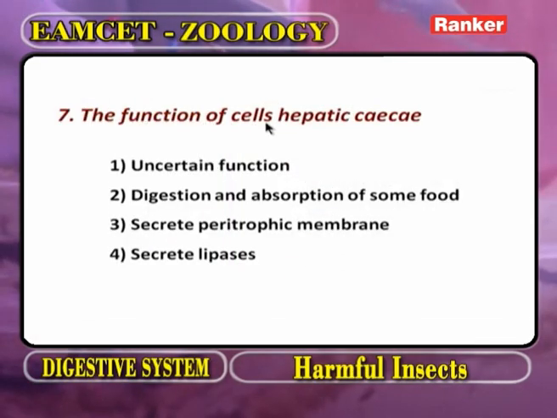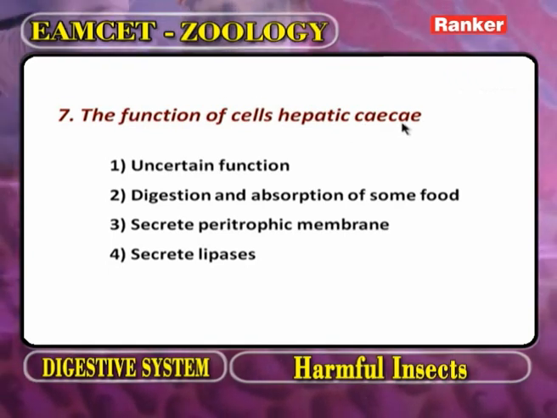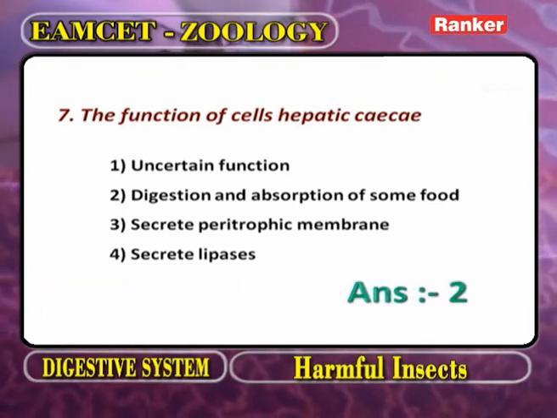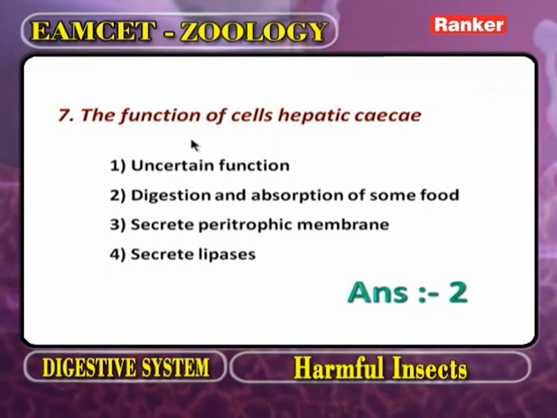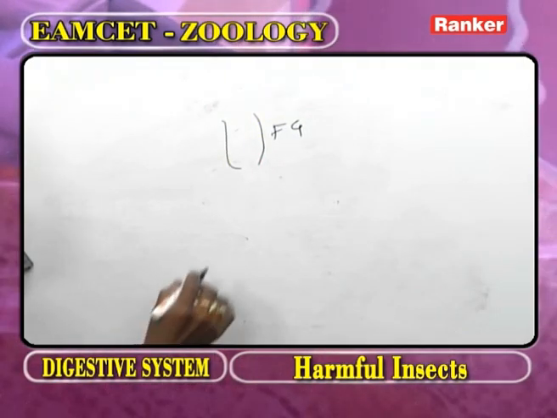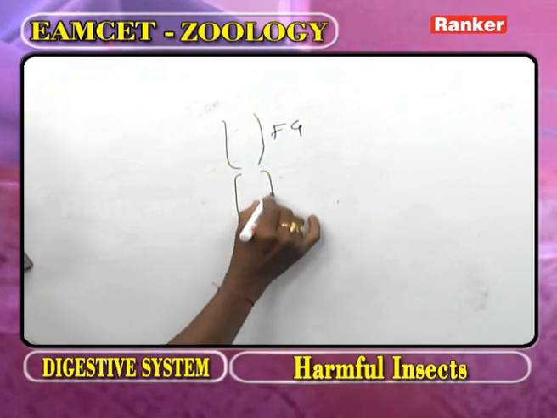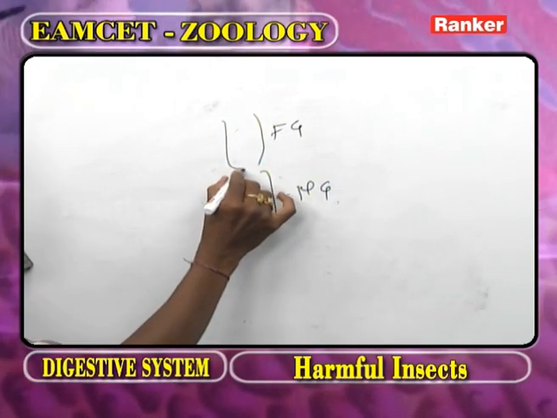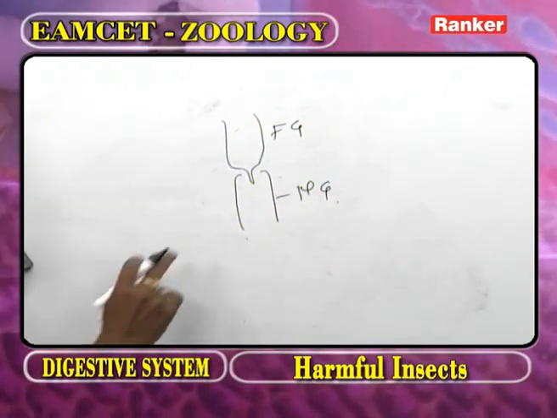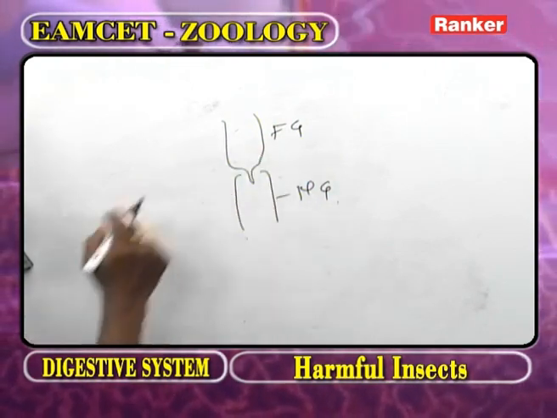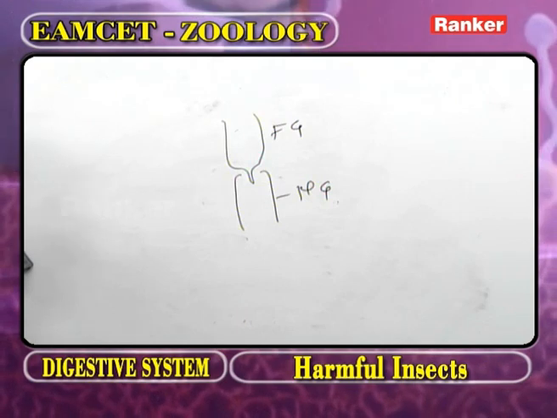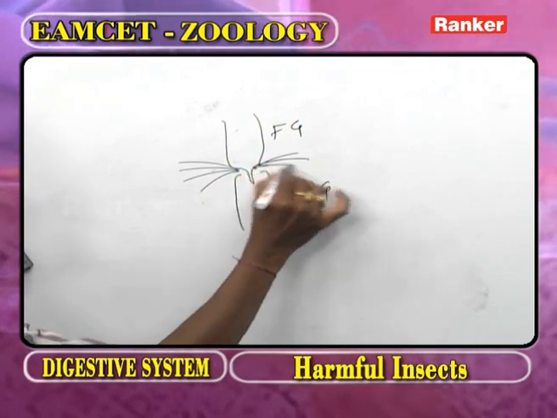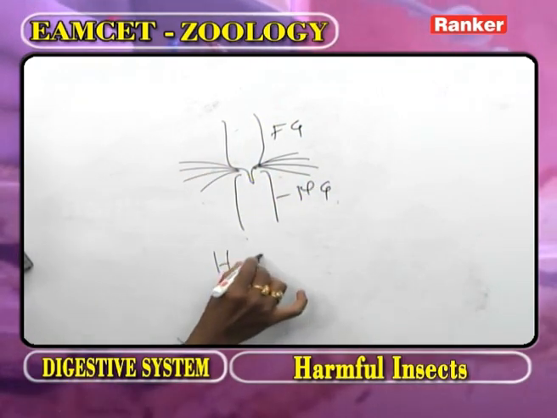The function of cells of hepatic caeca. Now as we observe the hepatic caeca, this part we call it as the foregut. What is the other name of foregut? The stomodeum. Now the second part of alimentary canal we call it as midgut. The foregut ends at the stomodeal wall. Now in between posterior part of foregut and anterior part of midgut, what are present? The hepatic caeca are present. Now these are called the hepatic caeca.